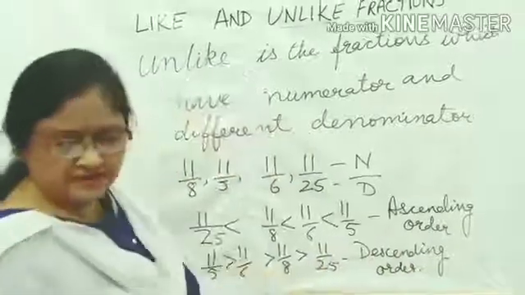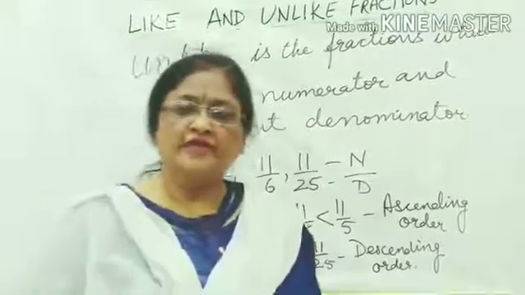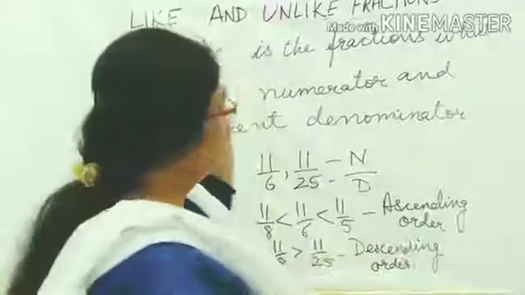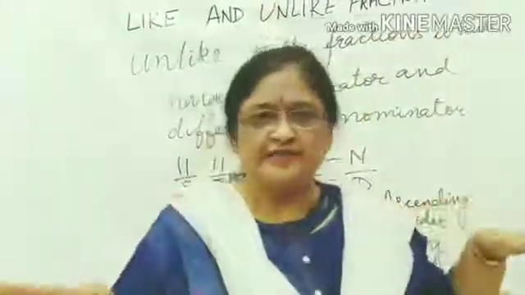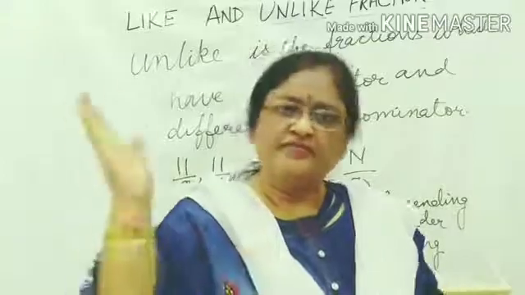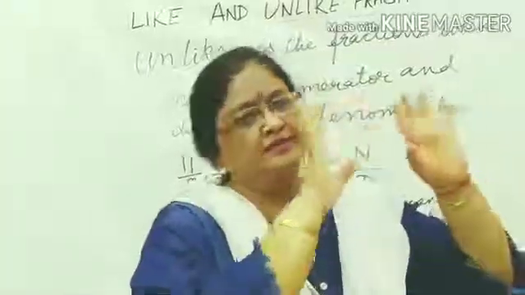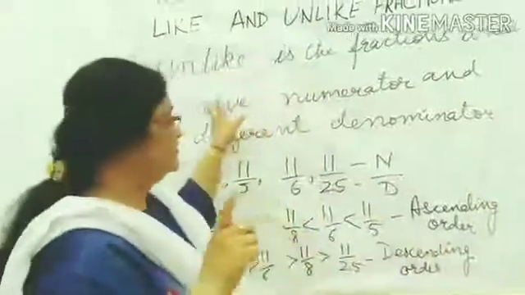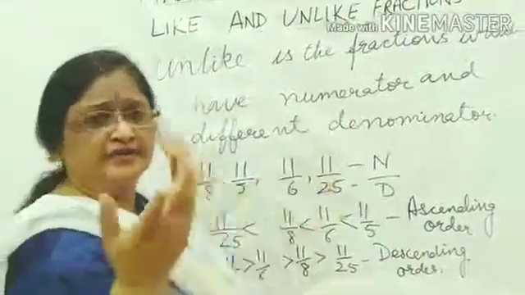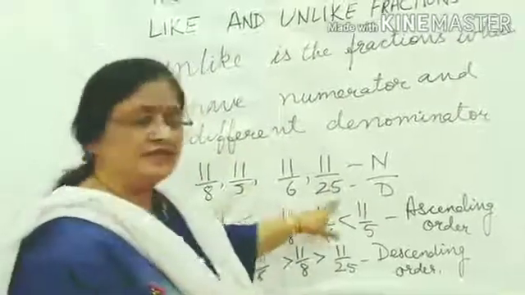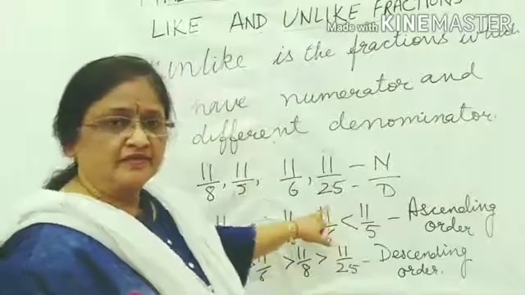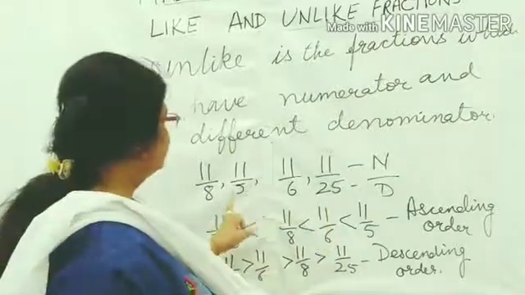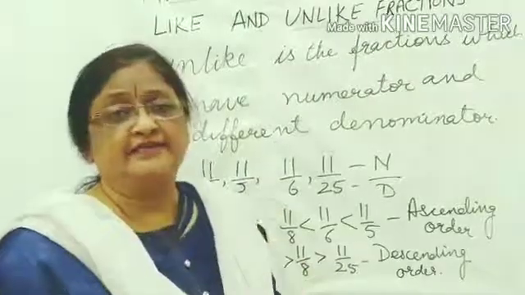Okay children, so this much is clear to you. In like fraction, we have to focus only on the numerator, the upper portion. Denominator is same in like fraction. If the number is bigger, it is the greater number. Then in unlike fraction, we will see the denominator because numerator is always same. When we see the denominator, the number which is bigger is the smallest one. And which is the smallest number, that means that is the greater number.